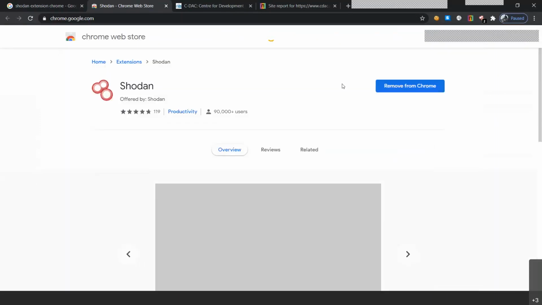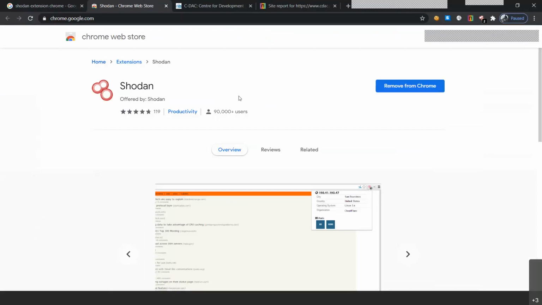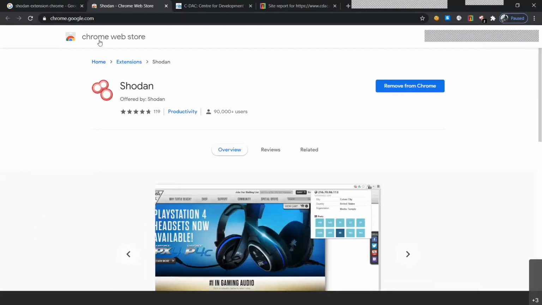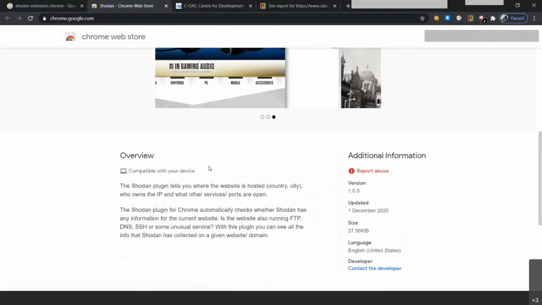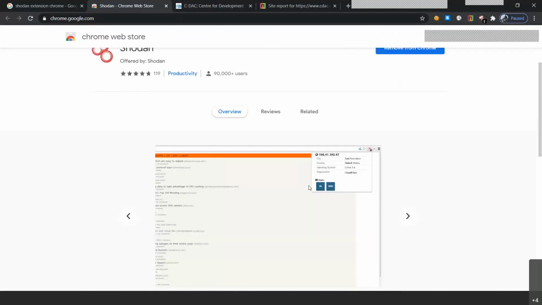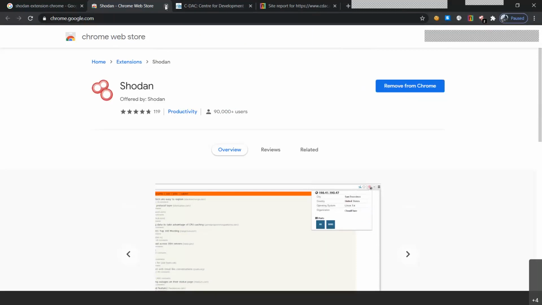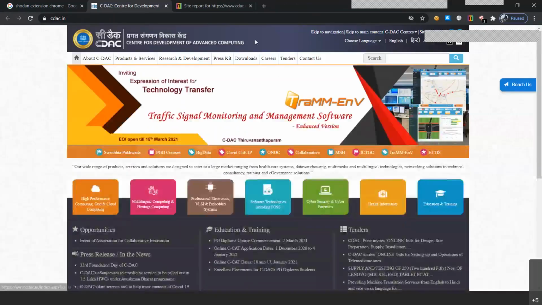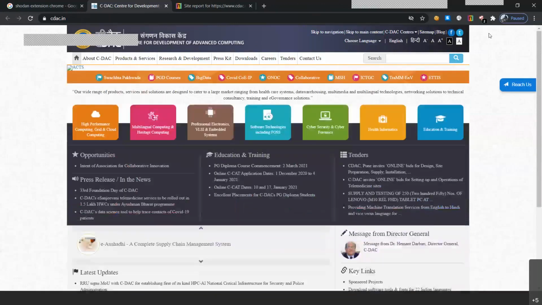So whatever extensions that I'm currently upgrading my Chrome browser with are all from the Chrome Web Store only. So you have to just click on Add to Chrome, and the Shodan will automatically be installed and be available on the top right corner of your screen along with Netcraft. So it is also a Shodan plugin, tells you where the website is hosted, who owns the IP, and what other services ports are open. So it is also just like your Netcraft, but will have much more functionality to detect your website's ports which are open, along with certain information such as the vulnerability and all. So let's click on Shodan.